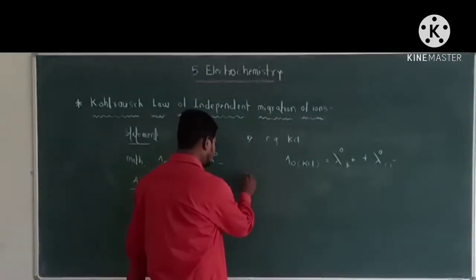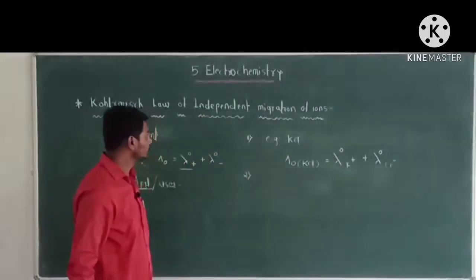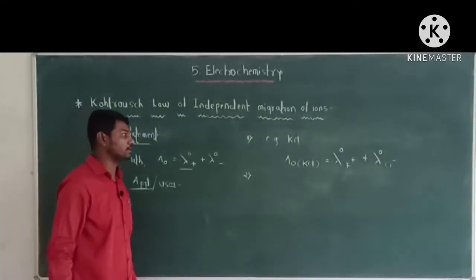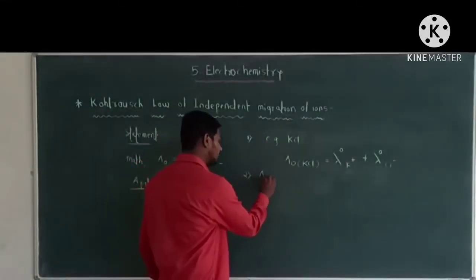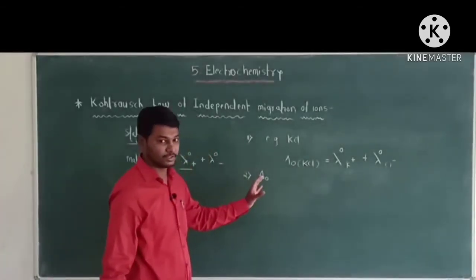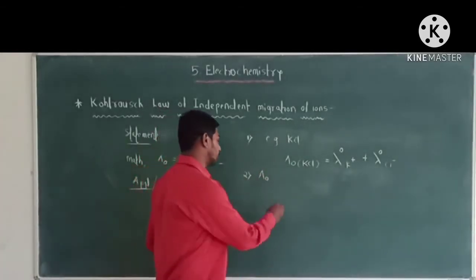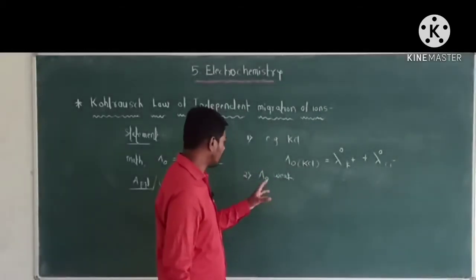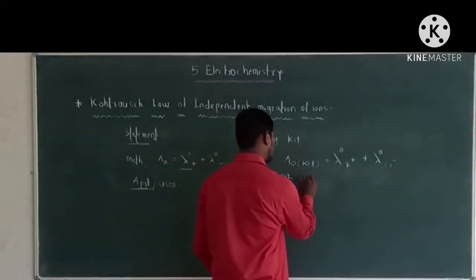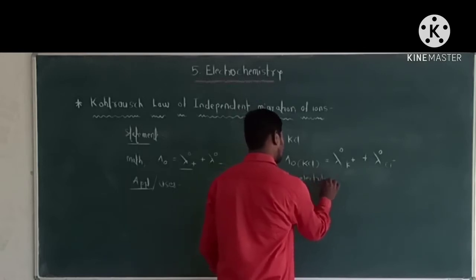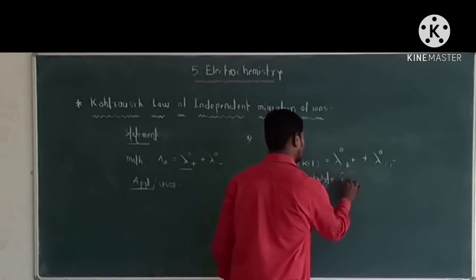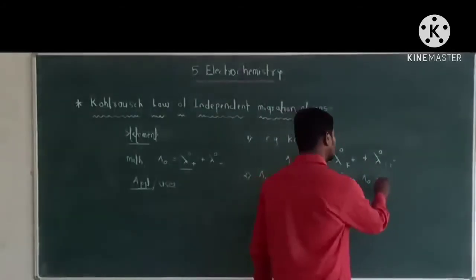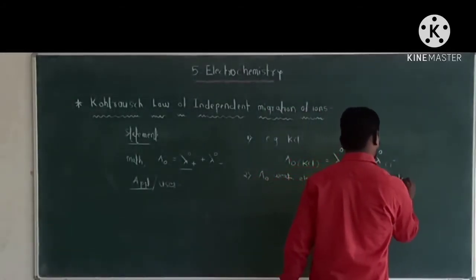Now, the second application or second use: Kohlrausch's law of independent migration of ions is used to calculate the molar conductivity of a weak electrolyte from the lambda 0, that is the molar conductivity, of strong electrolytes.